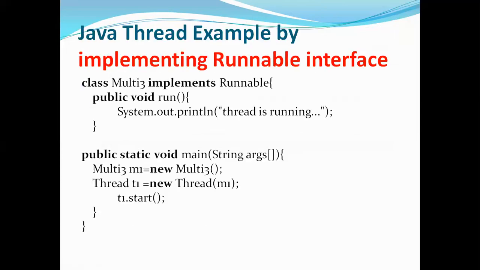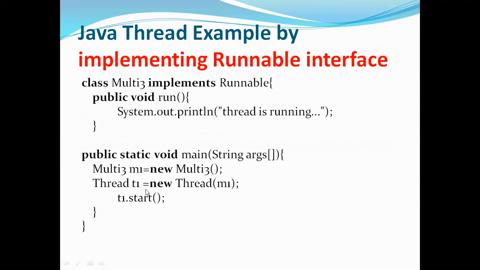Now let's see the second example, which is implementing the Runnable interface. It is not extending the Thread class, it is implementing the Runnable interface. Let's observe the difference here, how the thread is created if you use the Runnable interface. Same thing, I'm taking a class here and my class name is Multi3, which is implementing the Runnable interface. Just observe the statement: you are implementing the Runnable interface. Next, in the main method, I'm creating the object of my class. What is that object? m1.